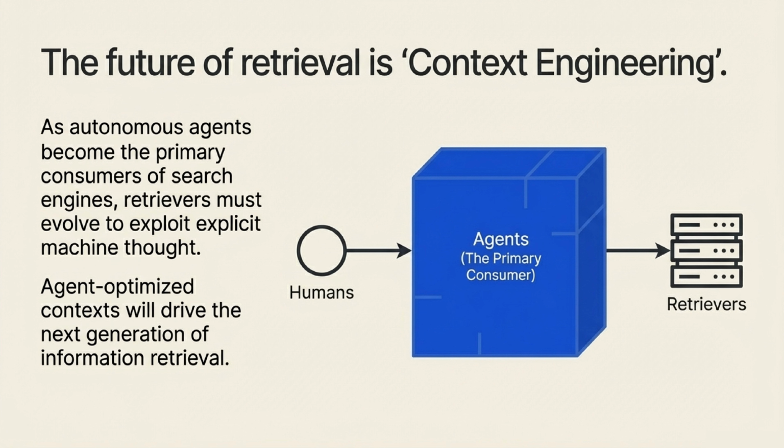To wrap up, we believe the future of retrieval is what we call context engineering. As autonomous agents rapidly become the primary consumers of search engines, our retrievers must evolve to exploit explicit machine thought. Moving forward, agent-optimized contexts will undoubtedly drive the next generation of information retrieval.